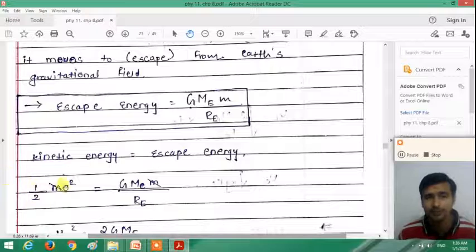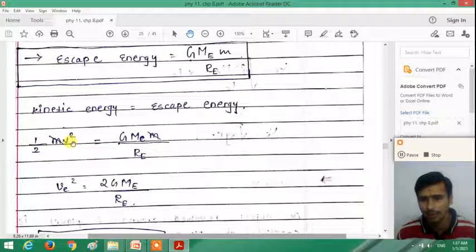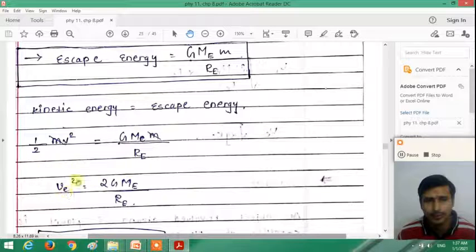So we can write the formula of the kinetic energy: 1/2 mv² is equal to GMm/Re. The mass of the object is cancelled on both sides, right? We get v² is equal to 2GM/Re. This v is the escape speed, the speed associated with an object with energy equal to the escape energy, is called the escape speed. So the escape speed ve² is equal to 2GM/Re.